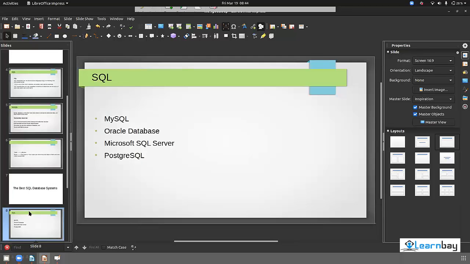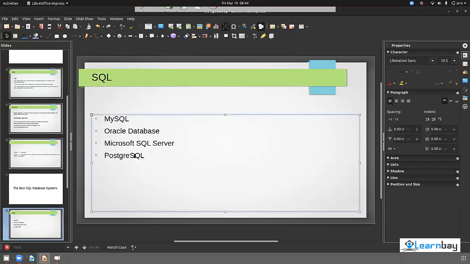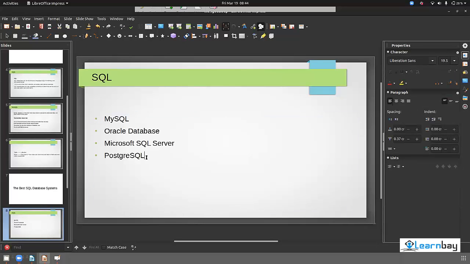The best SQL databases are MySQL, Oracle database, I think you have worked on Oracle database if I'm not wrong, yes or no? We have MySQL, Oracle database, Microsoft SQL, and Postgres. The last one is my favorite because it supports both SQL and NoSQL. In our company we use PostgreSQL. These are all famous ones, but we use PostgreSQL.